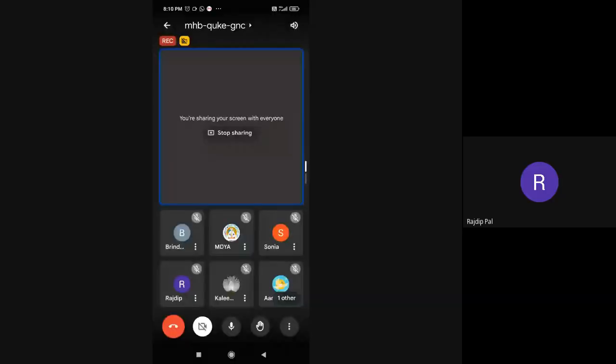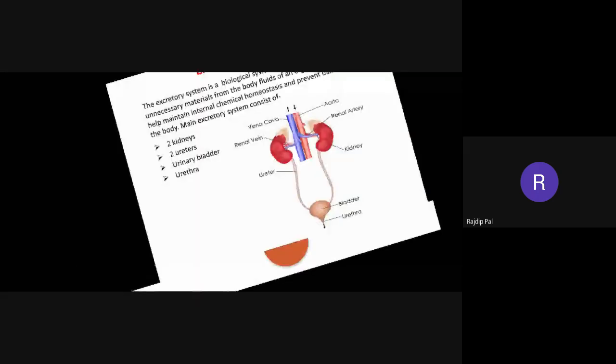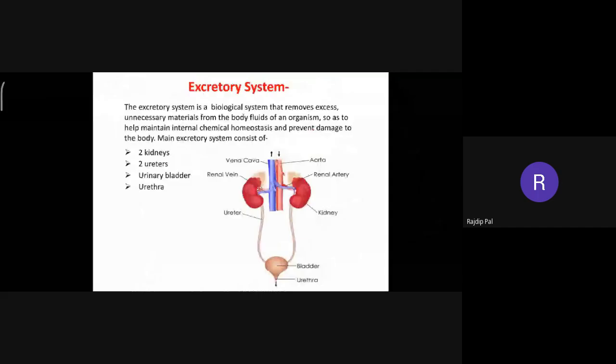Okay, no problem. So we are going to learn today about the excretory system. I'm going to share my slide. So we're going to learn about the human excretory system.